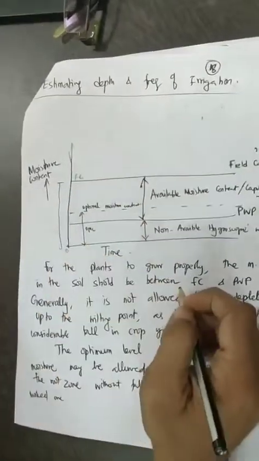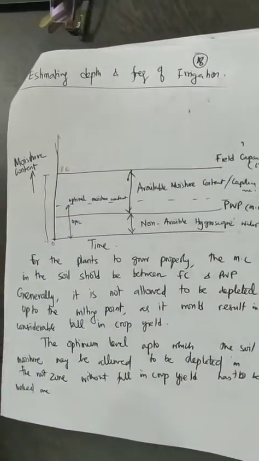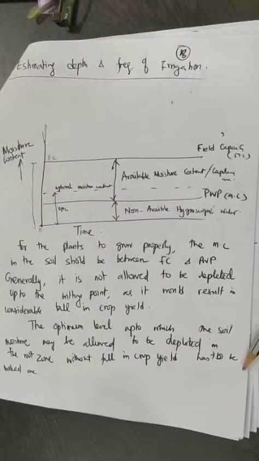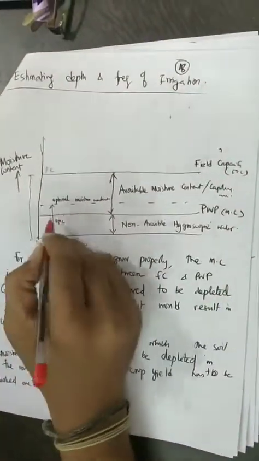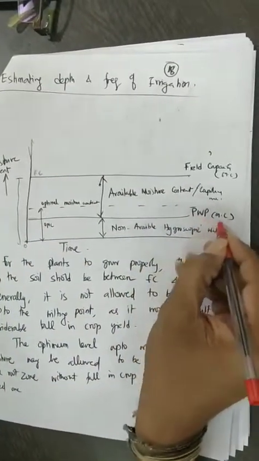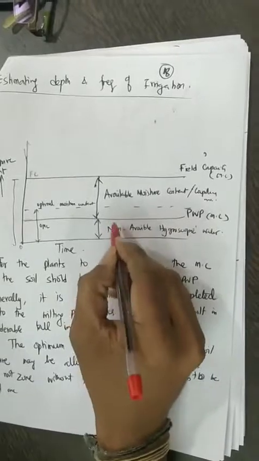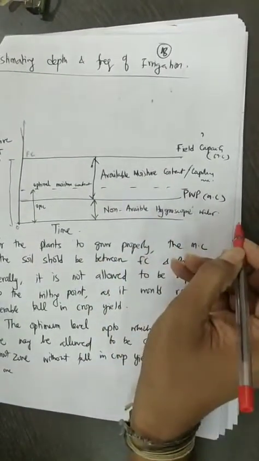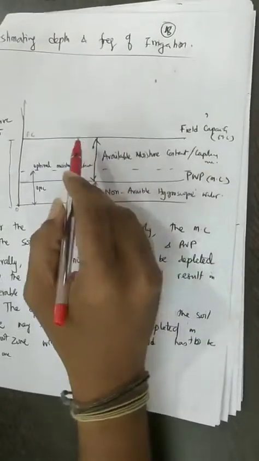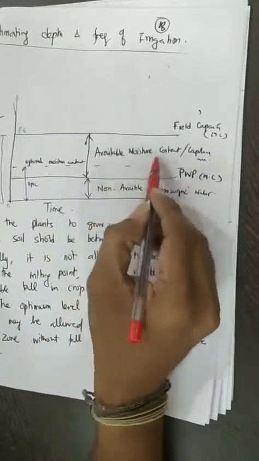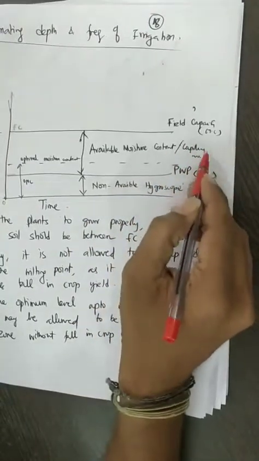Now this is the PWP, or the permanent wilting point. Even though there is some amount of moisture there, this is non-available hygroscopic water, and whatever is between Fc and PWP is called the available moisture content or the capillary water.